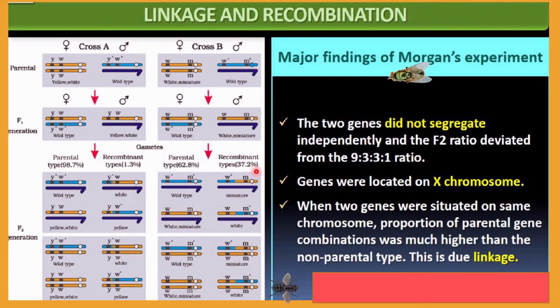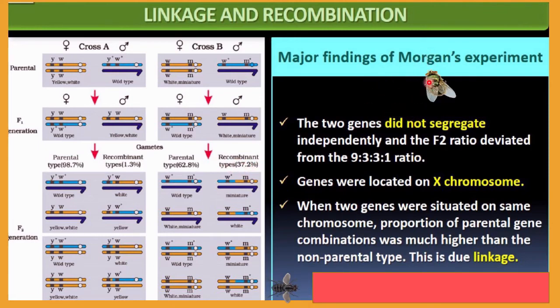So we can say that Morgan concluded that if genes are farther from each other, then the recombinant chance is more. So distance is more, recombination is more. Distance is less, then less recombination. This is the conclusion of this experiment. Recombination percentage all depends on the distance between genes. So all this is called linkage. If genes are linked to each other, then there is less chance of recombination. If they are not linked with each other, then there is more chance of recombination.